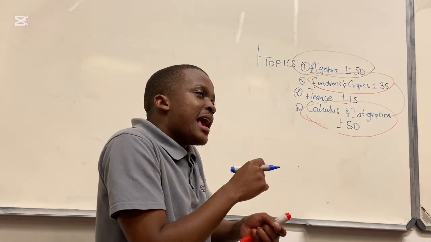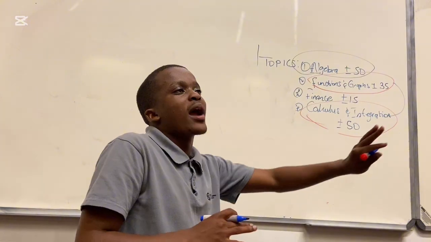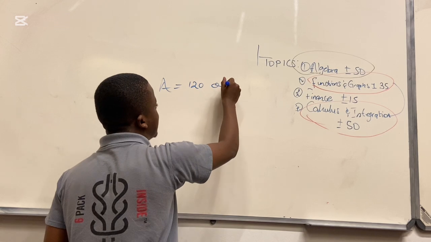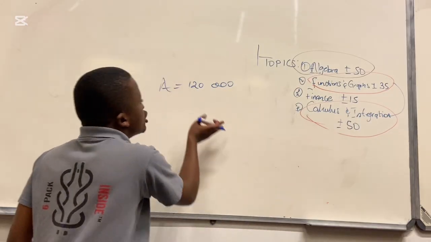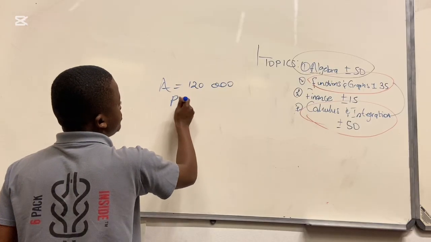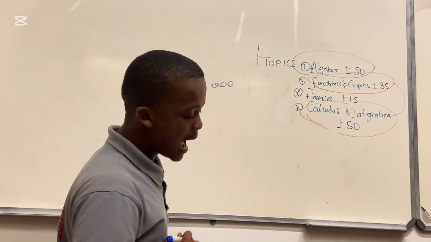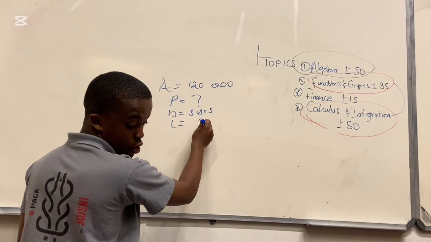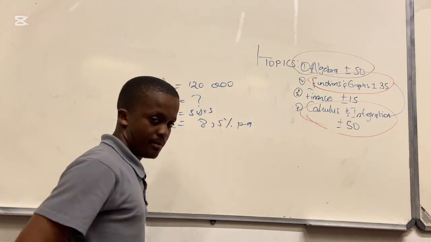Now we want P, because the investment is P, the original. We want to have 120,000, so A is 120,000, because P will accumulate to 120,000. So we want P, the money she must invest, in 5 years' time, with I at 8.5% per annum.